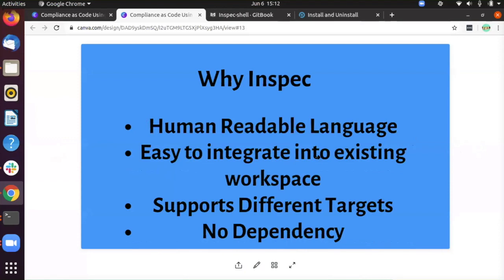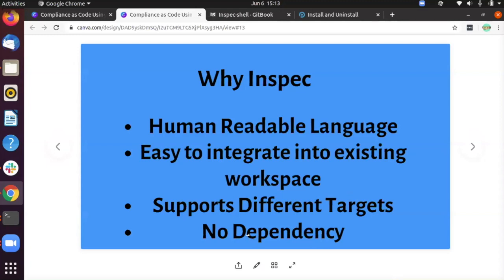There are many other tools. So the advantage is that Inspec uses human readable language. Inspec can also be easily integrated into existing workspaces. Inspec provides the CLI format so that we can easily integrate it into any workspace that you are using. It supports different targets. We will see more about the targets in the hands-on session.